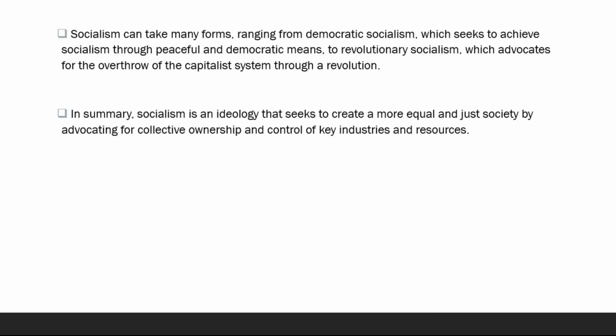Number 3. Socialism can take many forms, ranging from democratic socialism, which seeks to achieve socialism through peaceful and democratic means, to revolutionary socialism, which advocates for the overthrow of the capitalist system through a revolution. And number 4. In summary, socialism is an ideology that seeks to create a more equal and just society by advocating for collective ownership and control of key industries and resources.